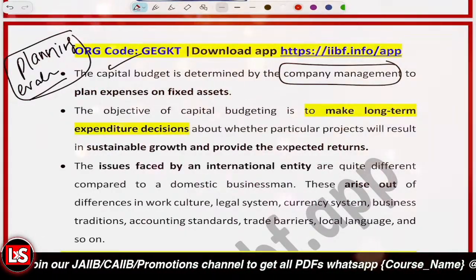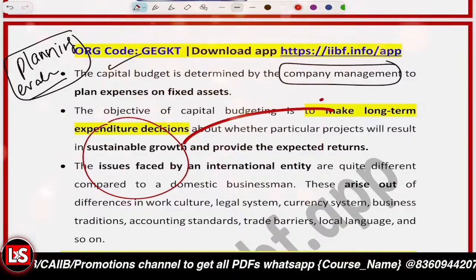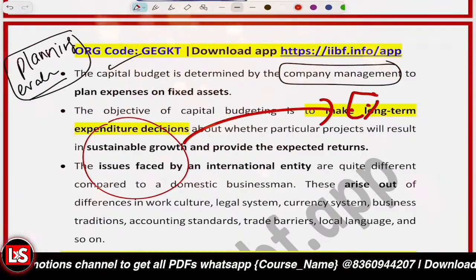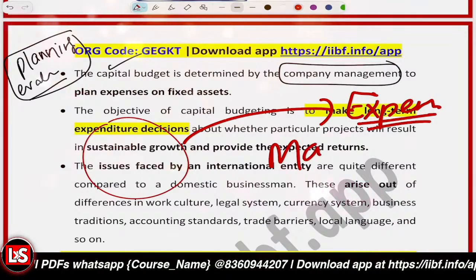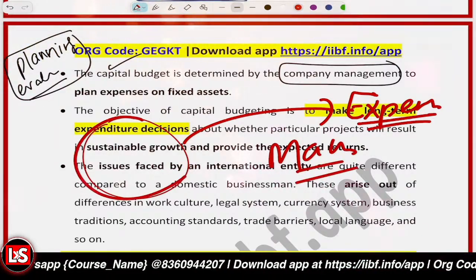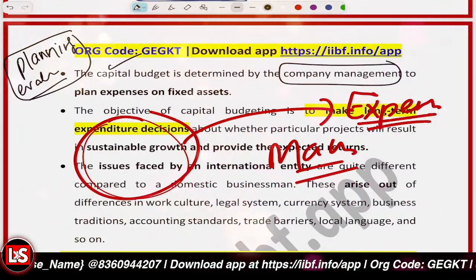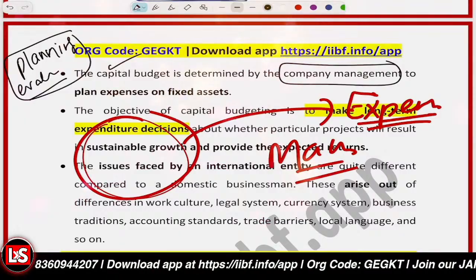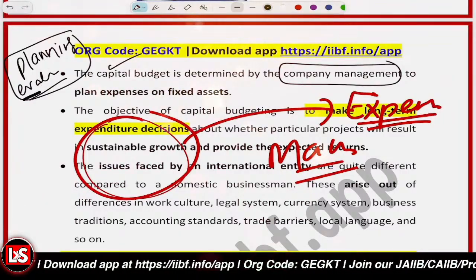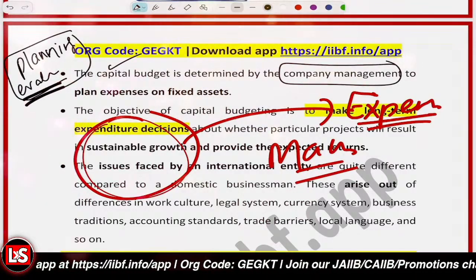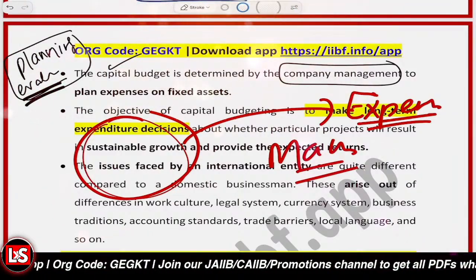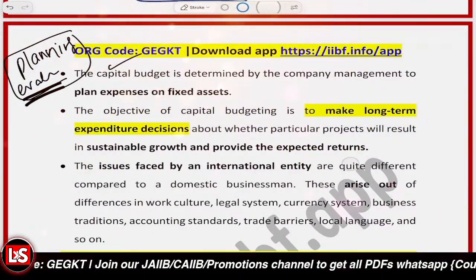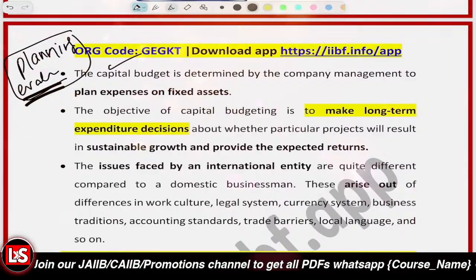So let's say you have a company and you know that for the long term you do need these expenses to be made, like on the machinery, on the building, etc. So you'll be spending the amount over there. So capital budgeting is basically the process of planning and evaluating how much amount is required for the fixed assets or for the long term projects. That's basically what capital budgeting is.